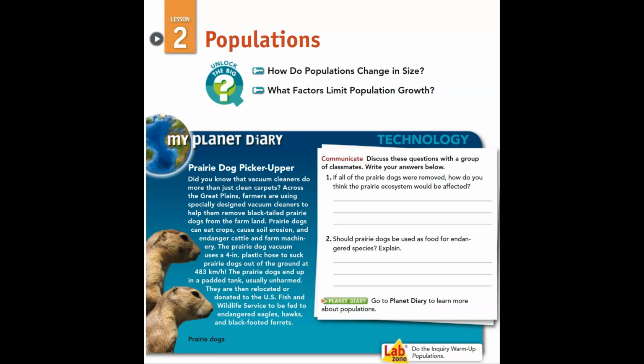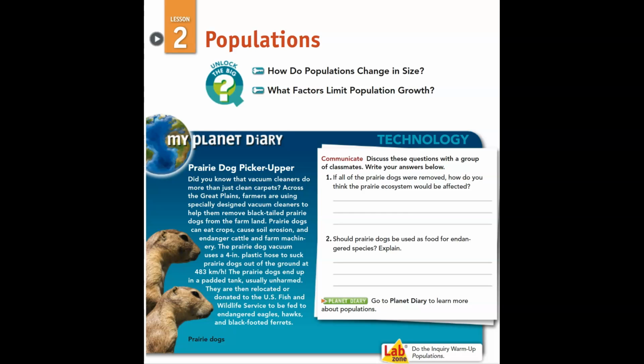Question 1 says, if all the prairie dogs were removed, how do you think the prairie ecosystem would be affected? Sometimes when organisms are removed from an ecosystem, that affects other organisms. So the organisms that depend on the prairie dogs for food could starve, and what the prairie dogs eat could continue to grow and just cause mass chaos by having an abundance or too much of it there.